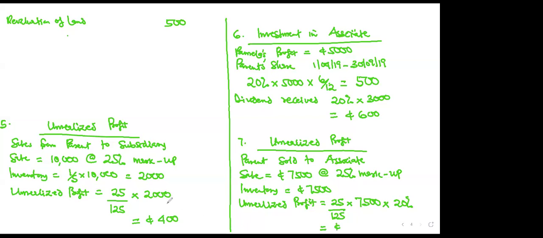So you see here, because there is NCI, you don't multiply by your percentage because you have control. So it's assuming everything belongs to you. You will take everything before you give the NCI a share. But in an associate, you don't have control, so you only take your percentage. Is that clear?